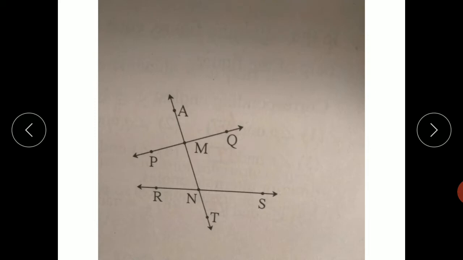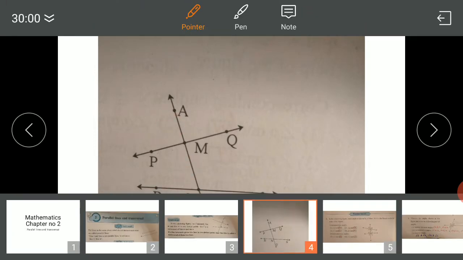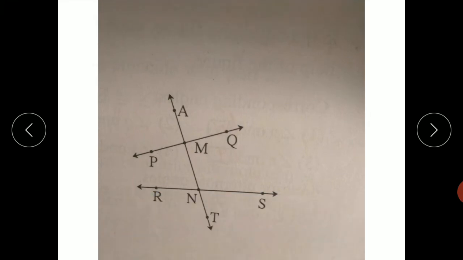If the arms on the transversal of a pair of angles are in the same direction, and the other arms are on the same side of the transversal, then it is called a pair of corresponding angles.